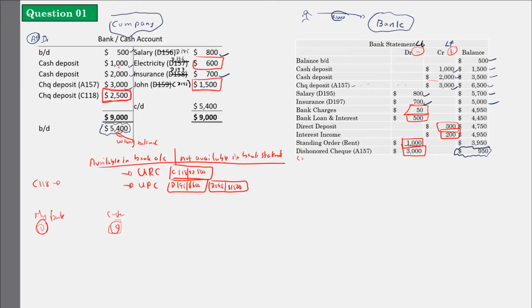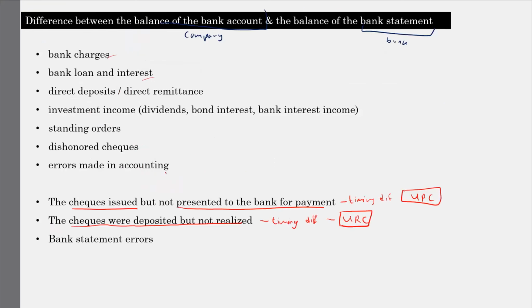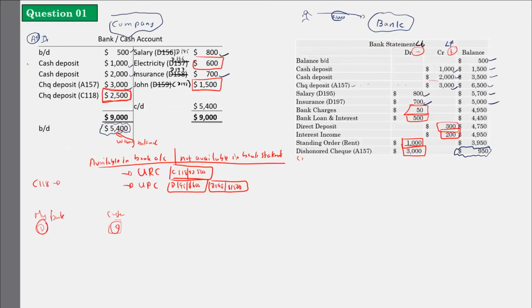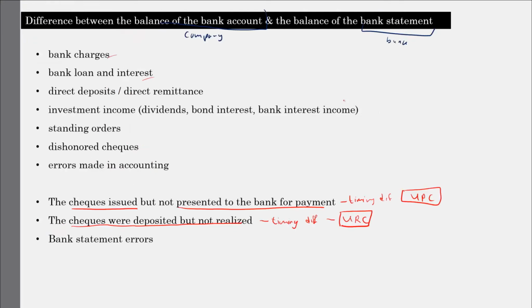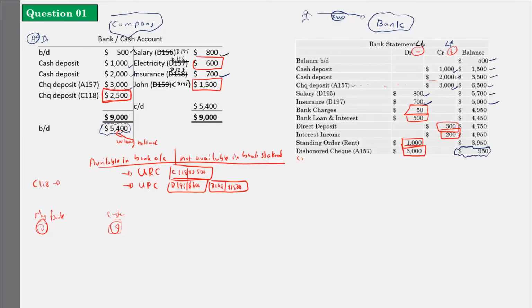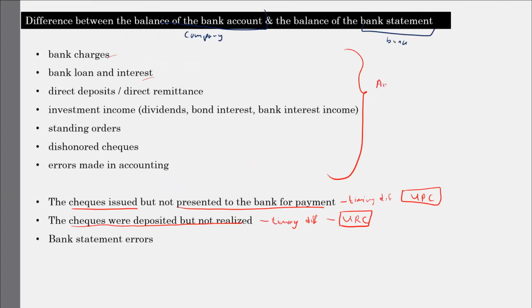So if you have made some error in the accounting, those things will lead to a difference between the bank statement and the bank account. What you have to understand here is that these two I have given, according to this example, are there in my bank account but not there in the bank statement. And the remaining things I have given are available in the bank statement, but not available in the bank account.